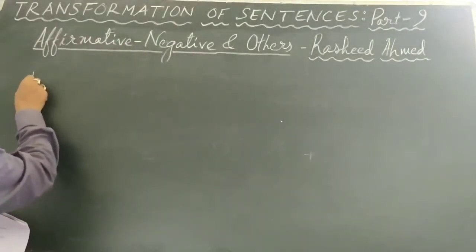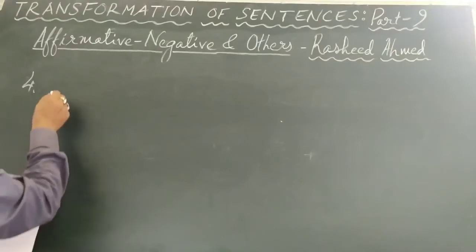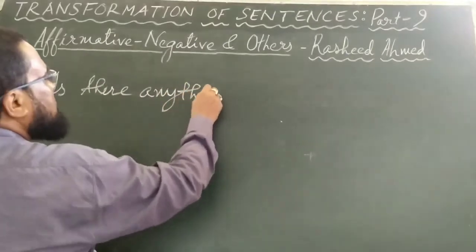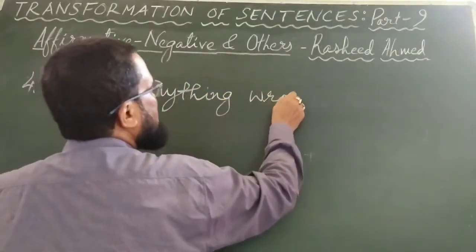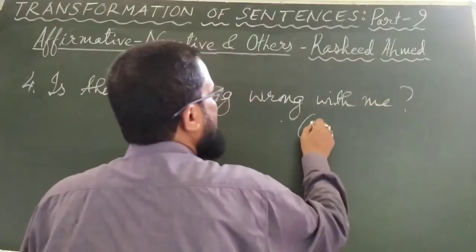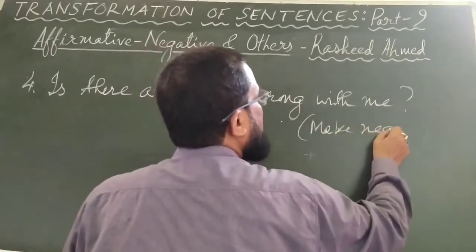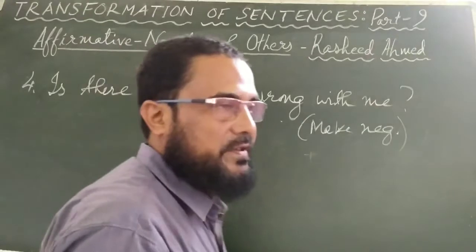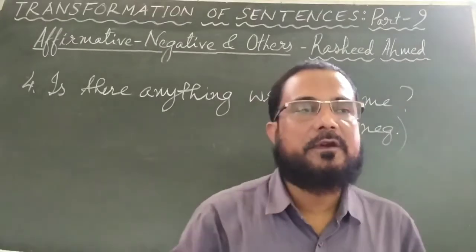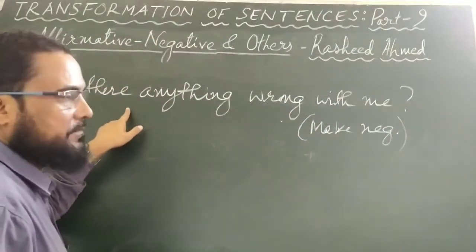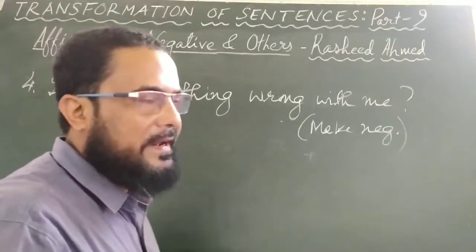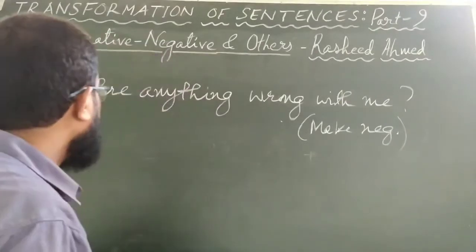And number 4 is: this one also you have to make it negative. This sentence is not assertive. This is an interrogative sentence. We already discussed that whether it is assertive or interrogative or any type of sentence, it may be either affirmative or negative. So this one is interrogative and affirmative. You have to make it negative. Is there anything wrong with me? You will make it negative, at the same time it will remain interrogative. Is there anything wrong with me?